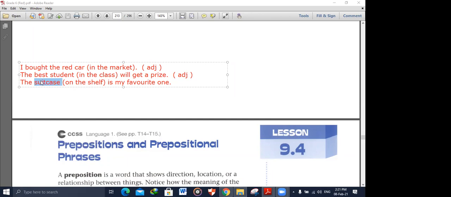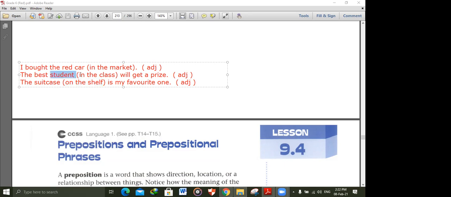The suitcase is a noun or a verb? The suitcase is a noun. What modifies a noun? Adjective or adverb? Adjective. So if I asked you, what is the function of this prepositional phrase? Why did we add it? We added it to give more information about this noun, to function as an adjective for this noun. In this way, it's not any suitcase, it's the one on the shelf.